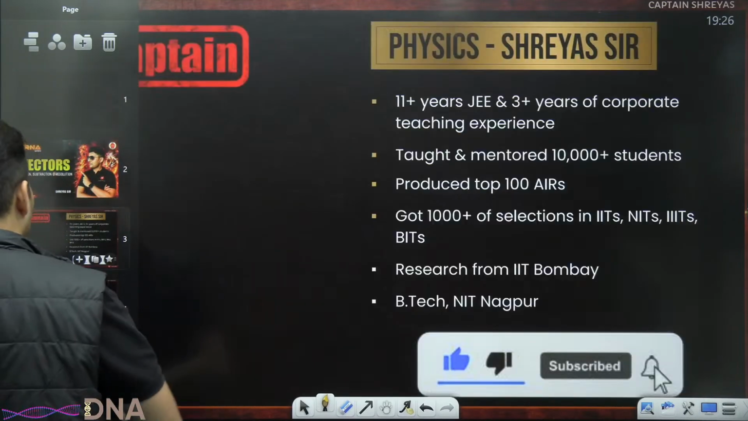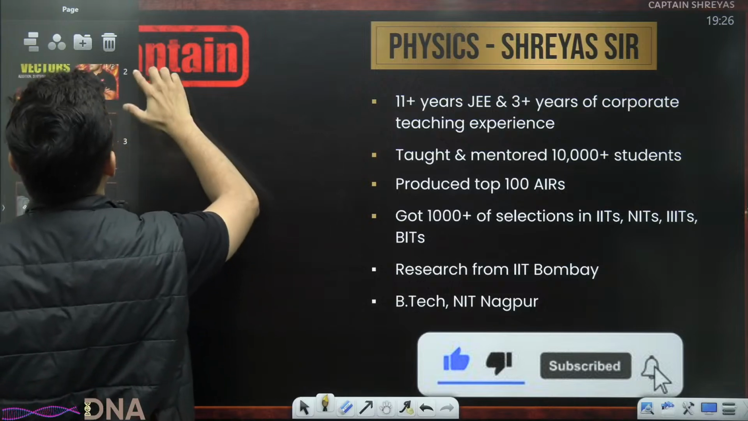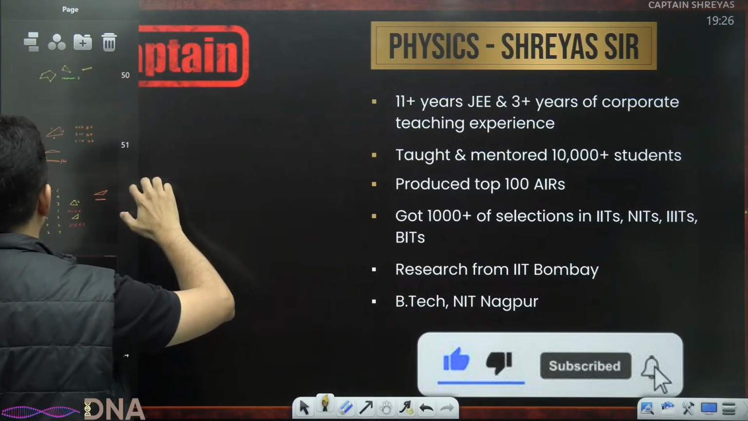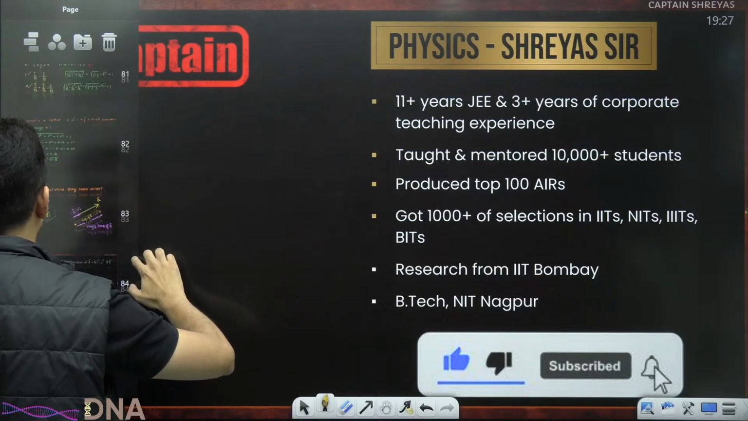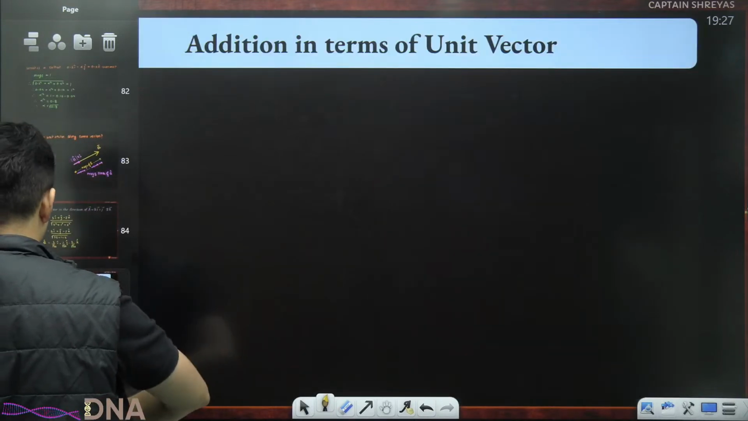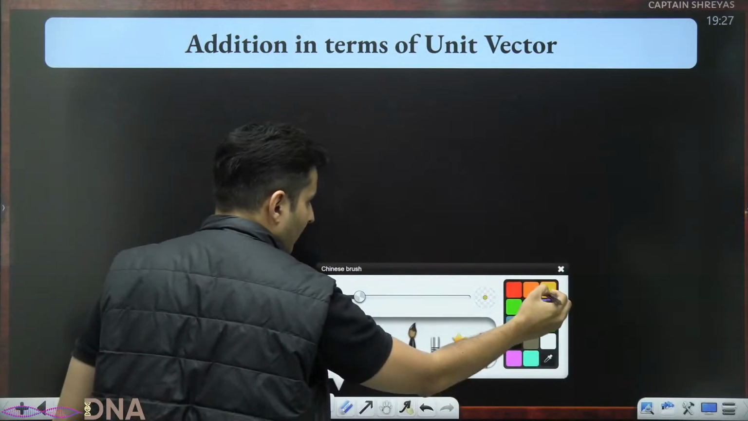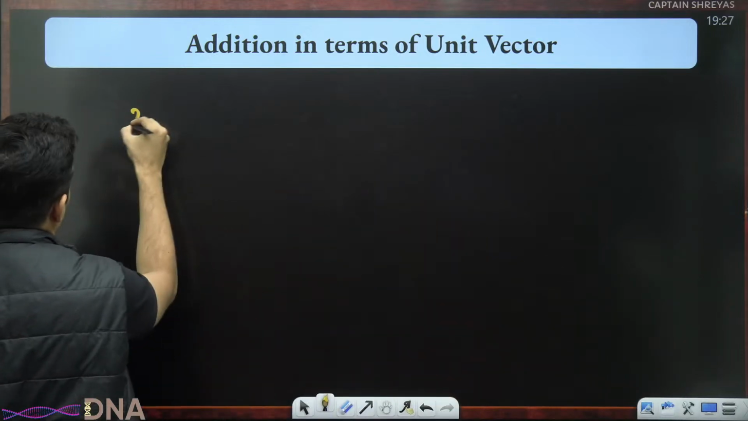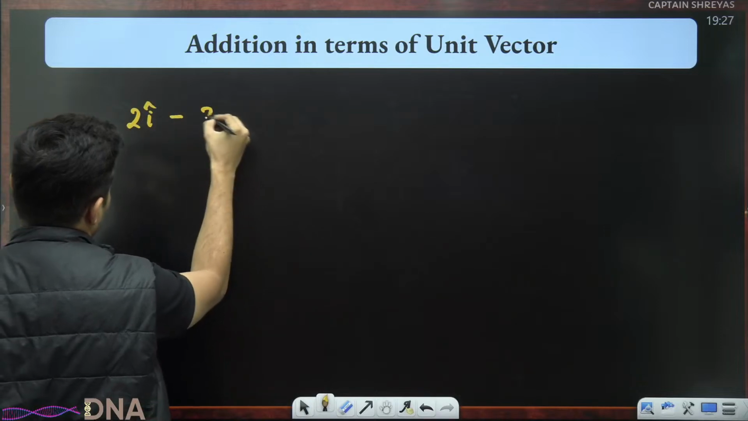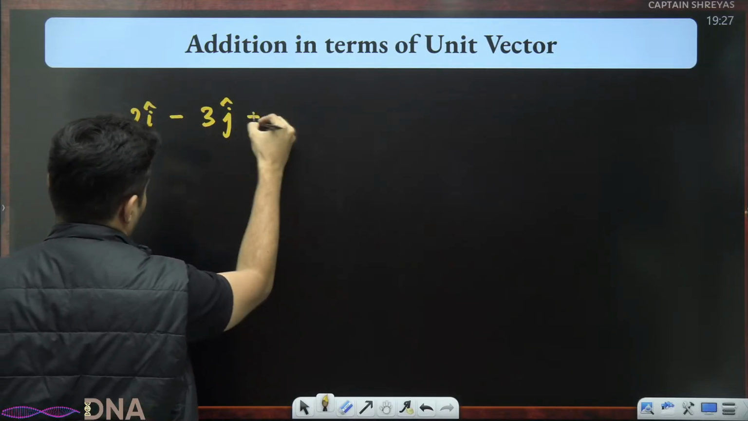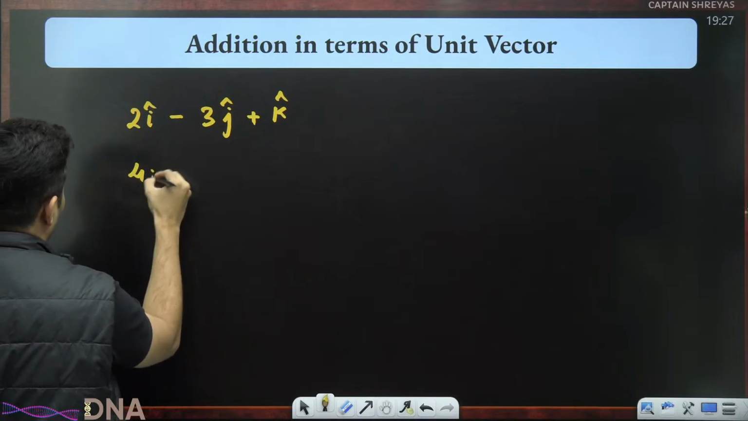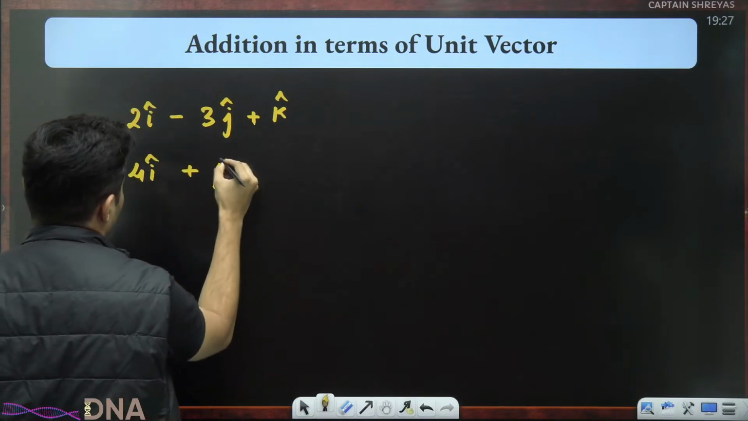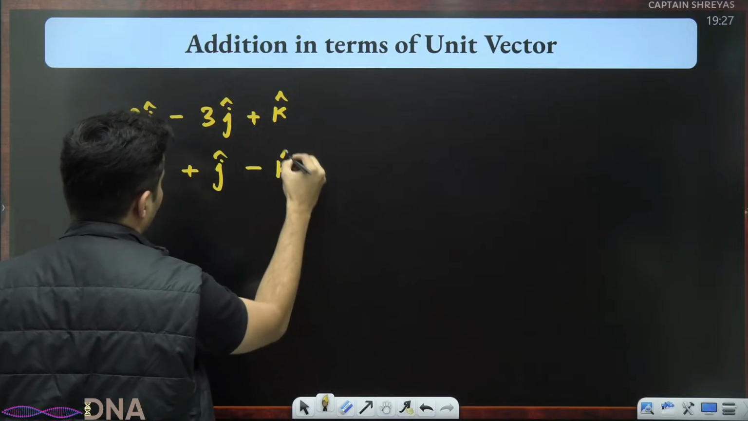See, if you have a vector like 2 i cap minus 3 j cap plus k cap, three-dimensional. This is 4 i cap plus j cap minus k cap.